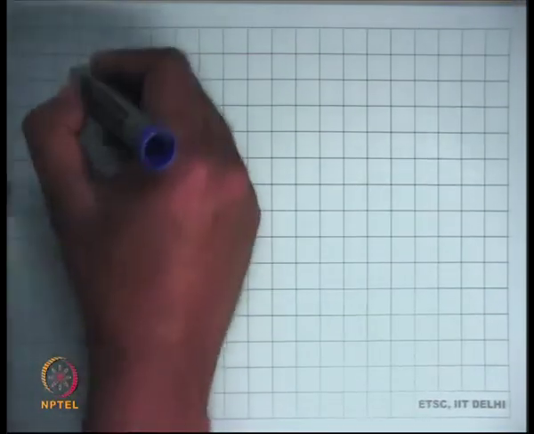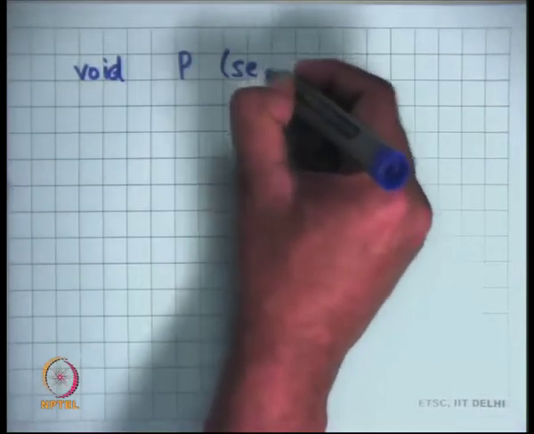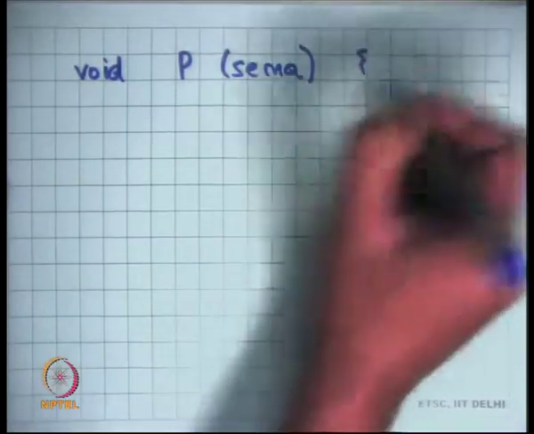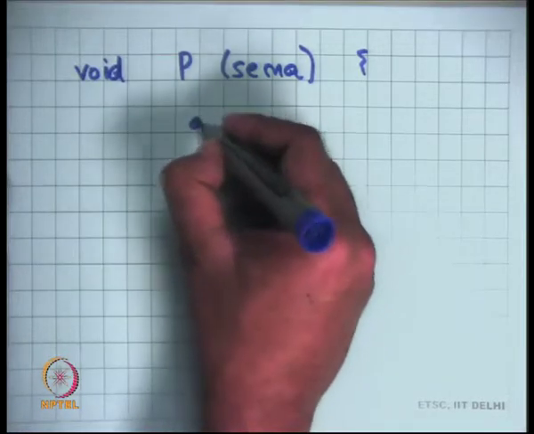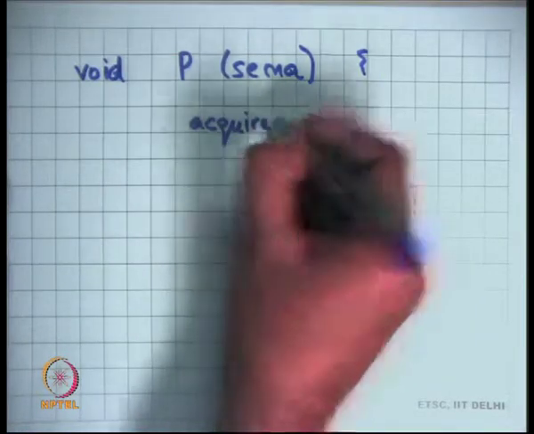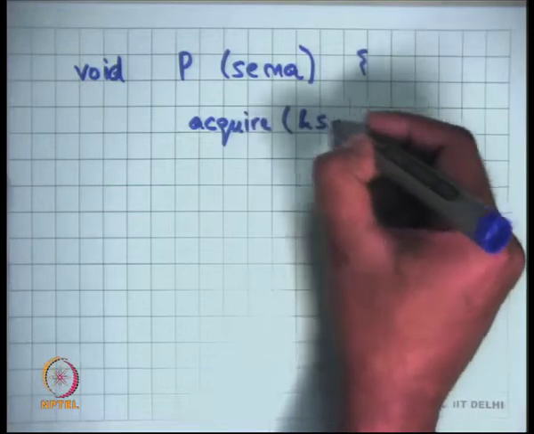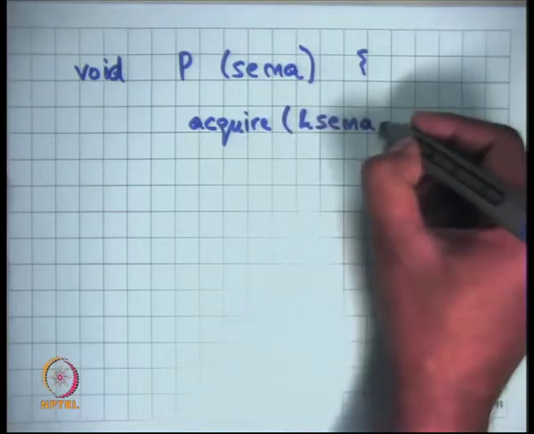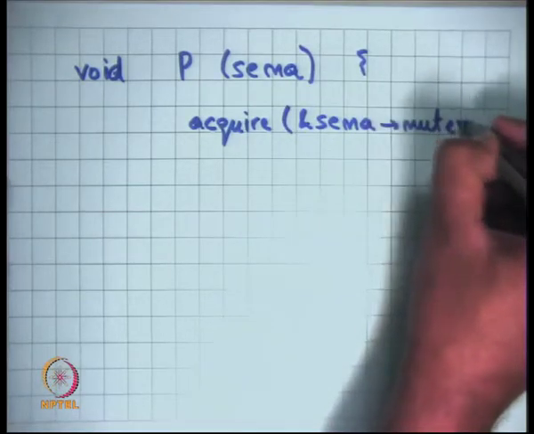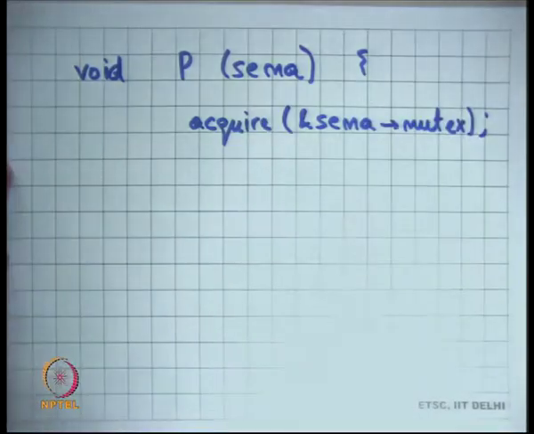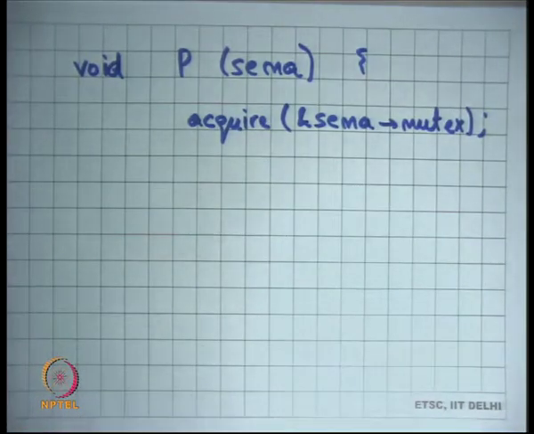Let's see P. I want to say P on sema. I would say acquire, because I want to make these operations atomic with respect to each other. So I'll say acquire sema.mutex. That will ensure that nobody else could be operating on this semaphore at this time.